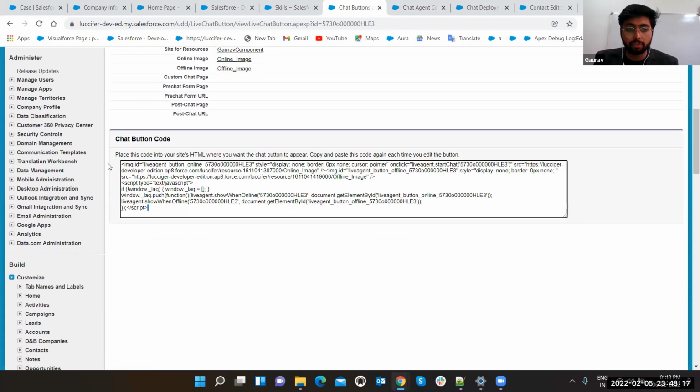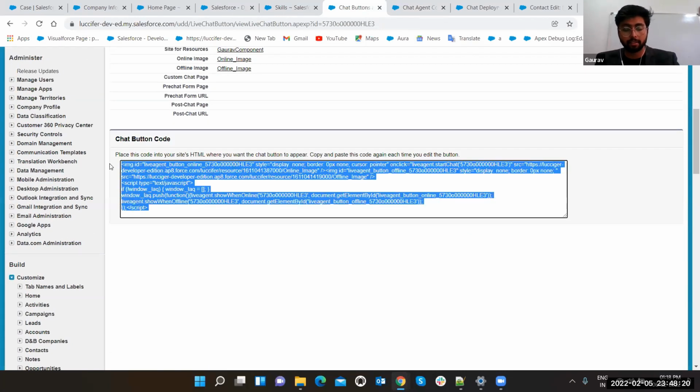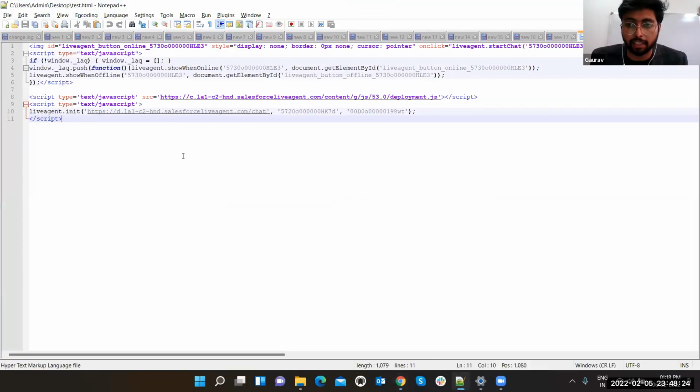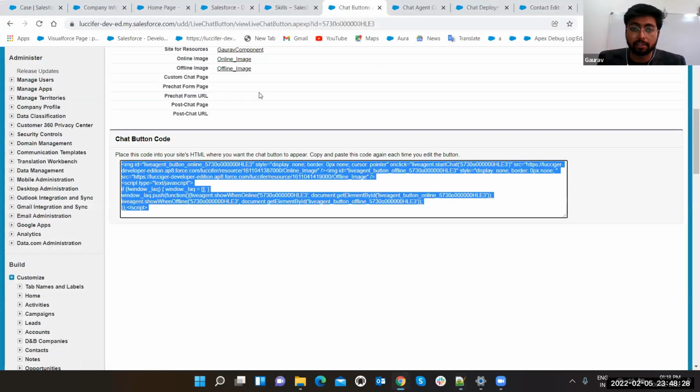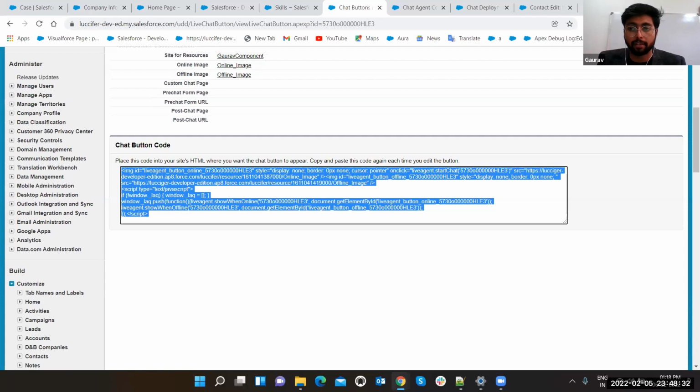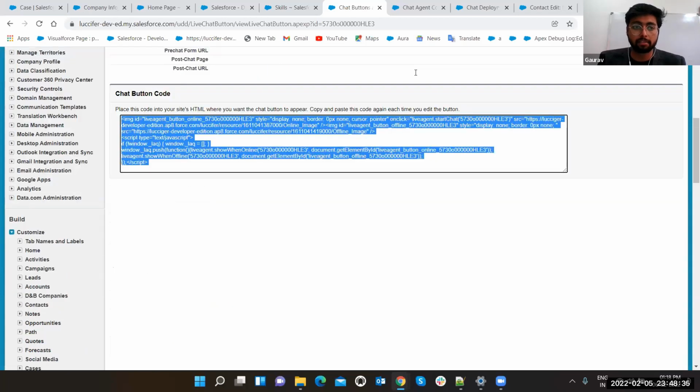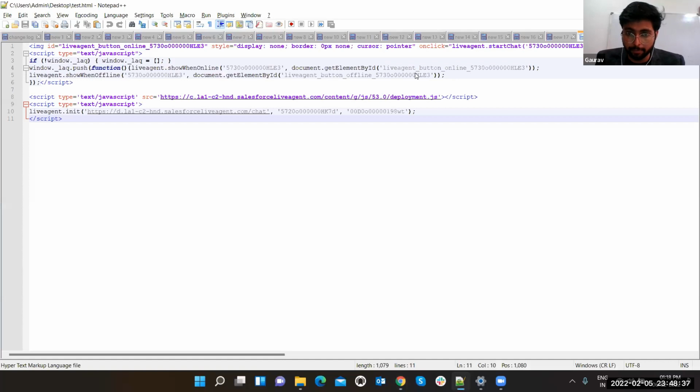See, it is providing you this stuff, right? Copy it, open your notepad. This is the same stuff when someone was asking from where did you get this stuff? From the chat button, after clicking the save button on the chat button, copy all this stuff, create one more notepad file, paste this stuff. That's it.